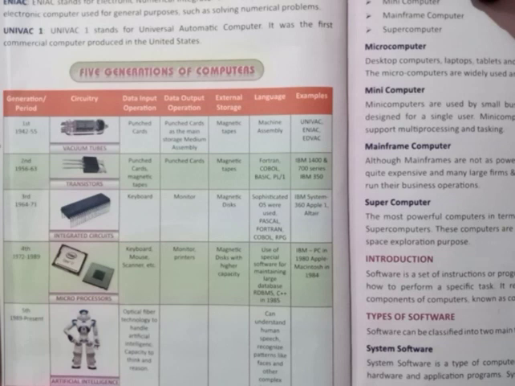Now the second generation computer, from 1956 to 63. It used transistors, with punched cards and magnetic tapes as input, and punched cards as output. External storage is the same, magnetic tapes. The languages Fortran, COBOL, and BASIC were used in the second generation. Examples are IBM 1400 and 700 series, and IBM 350.